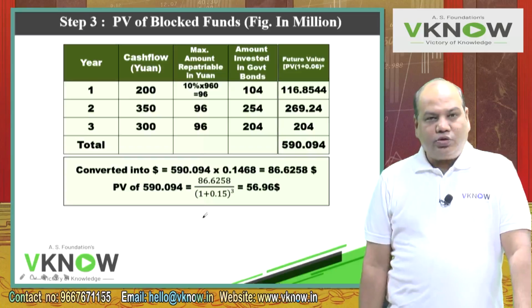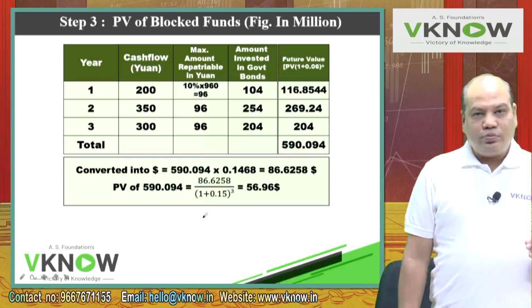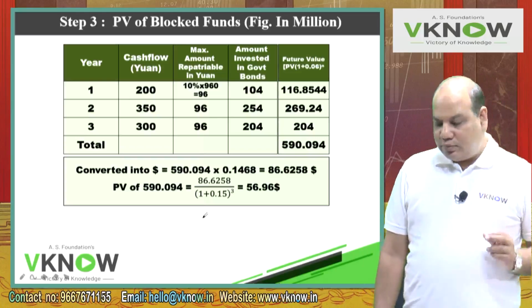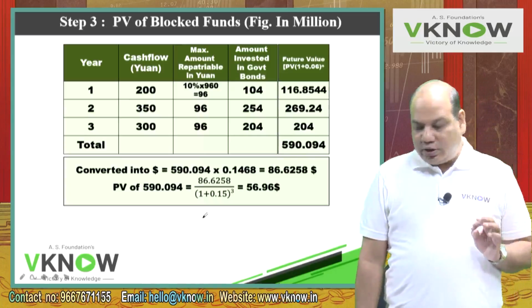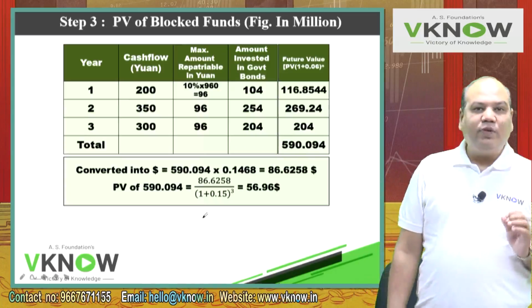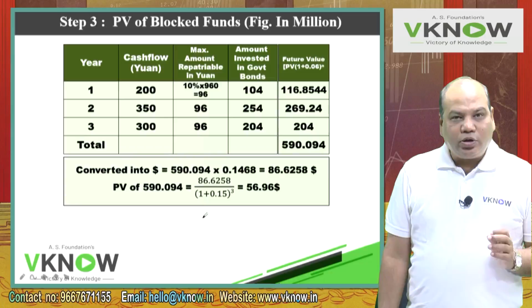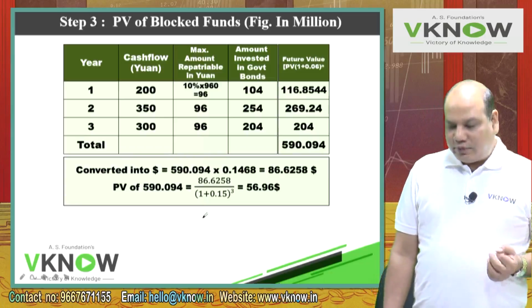Converted into US dollar, 590.094 multiplied by the exchange rate of the third year, 0.1468, and that is equal to $86.6258. Can you see that? $86.6258. Now you discount it by the 3-year factor.